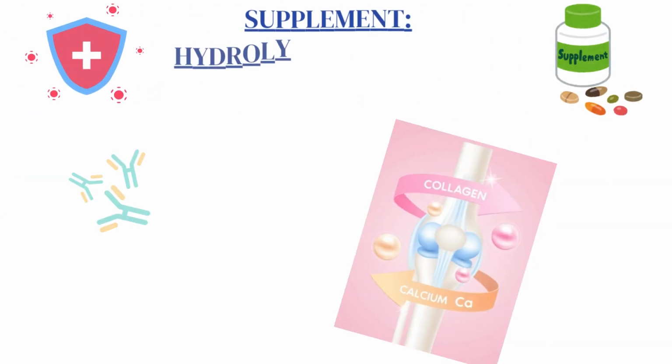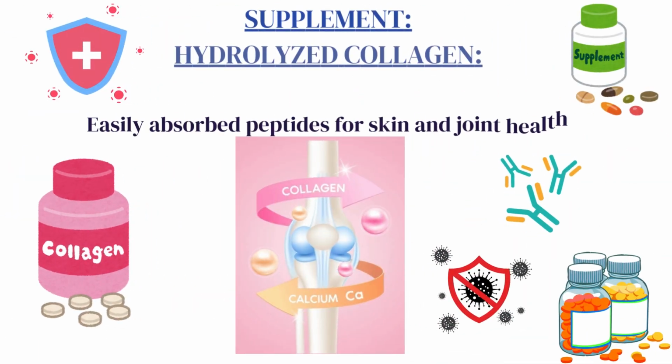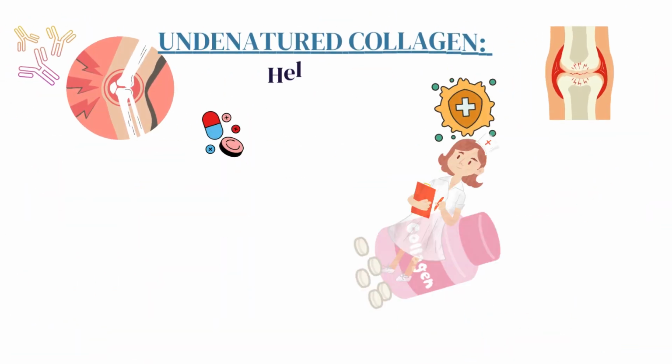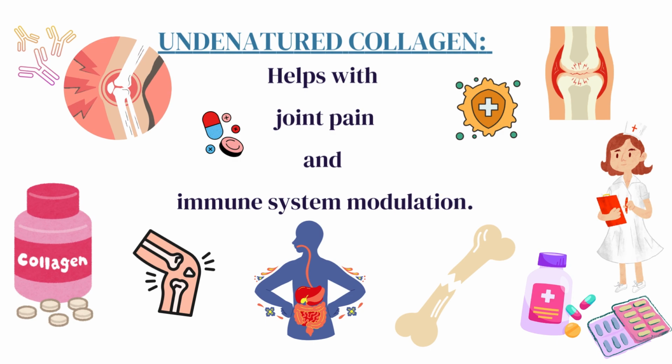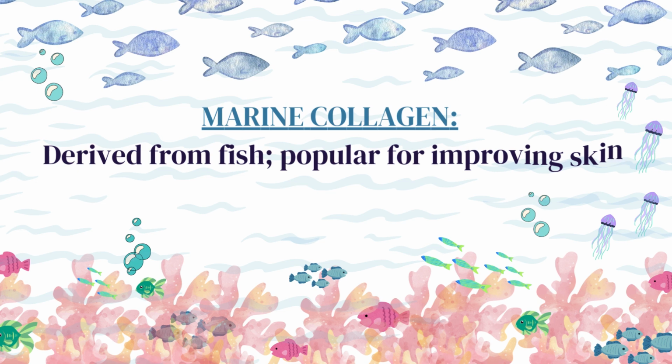2. Supplements. Hydrolyzed collagen. Easily absorbed peptides for skin and joint health. Undenatured collagen. Helps with joint pain and immune system modulation. Marine collagen. Derived from fish. Popular for improving skin elasticity.